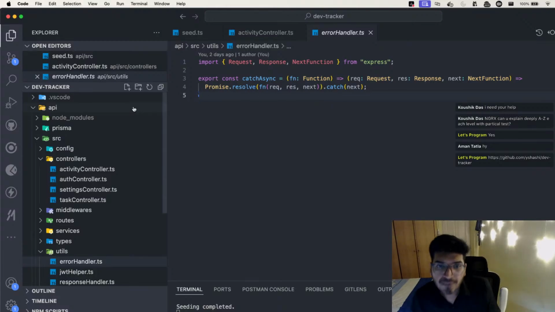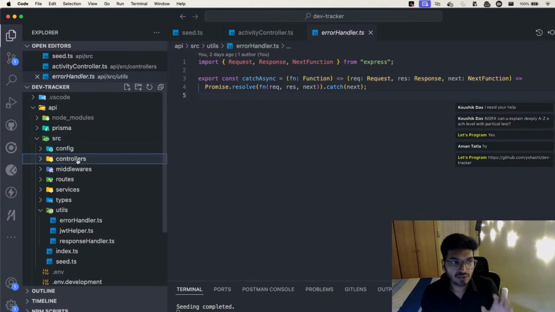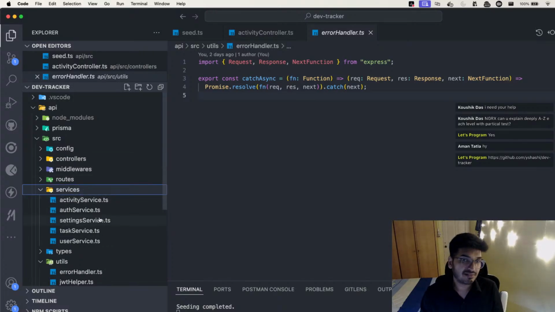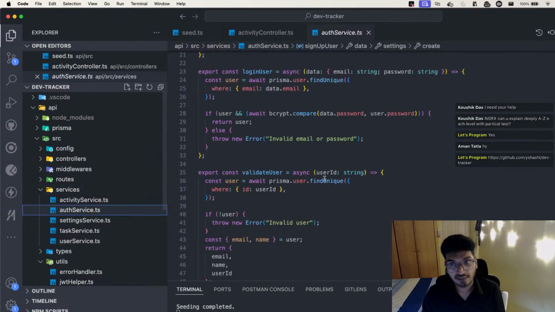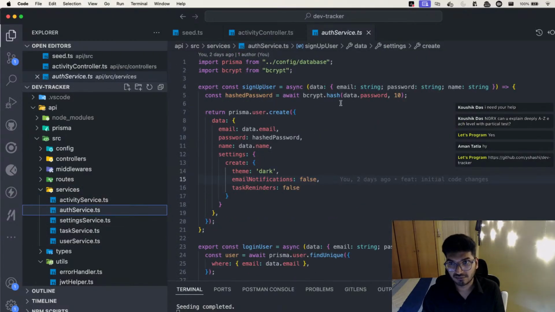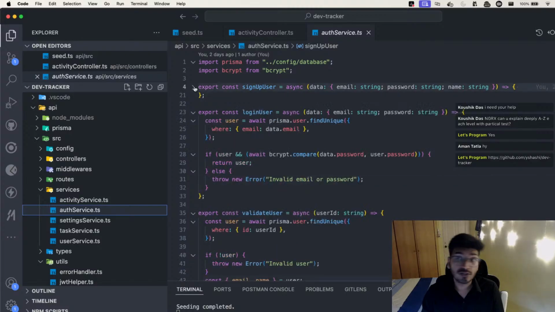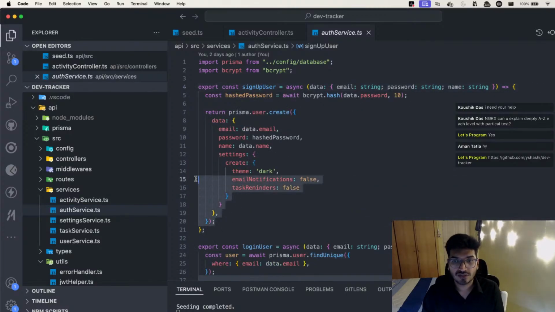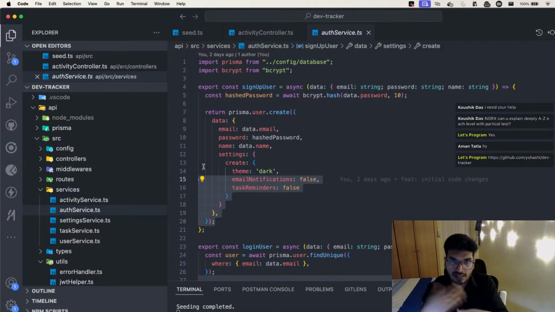Simple, right? Because I don't want to make my controller more chaotic with all the business logic and everything. So my business logic will reside inside the service layer. For example, if you see the authentication, here I have all the logic for how the user signs up. That's how I try to separate my business logic from the controller. I don't want to make the controller chaotic. So the controller is only responsible for routing you to the proper service, which does some job and returns some value. That's it.